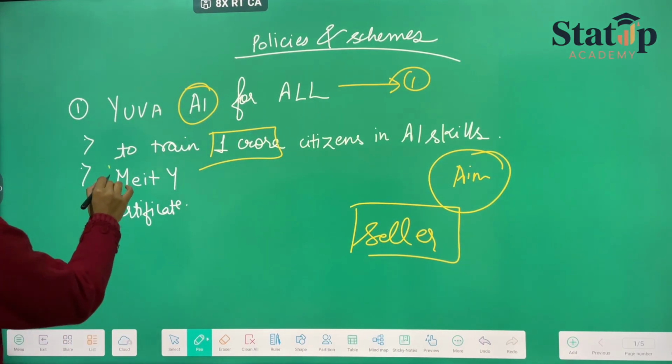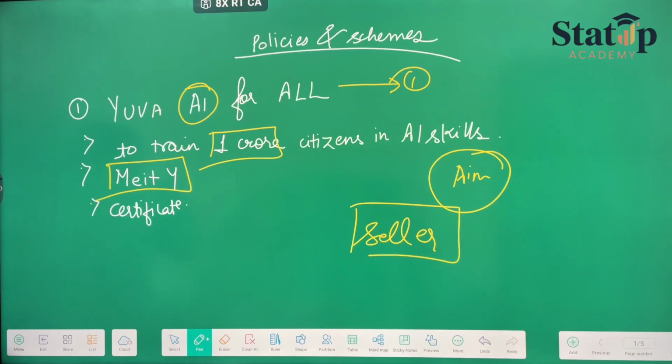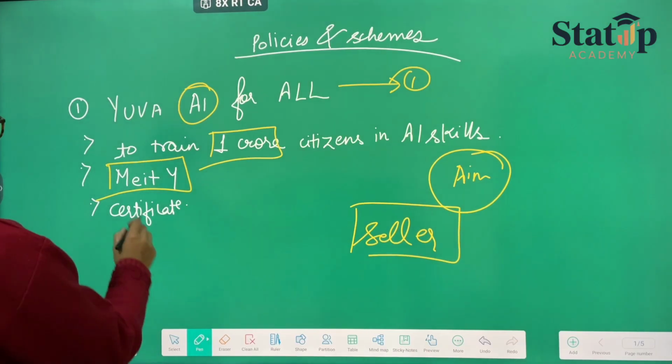Now this is launched by, okay, so this is launched by what?